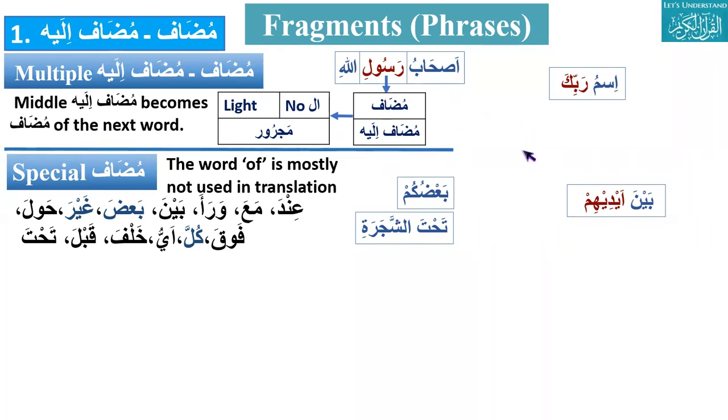All attached pronouns, like kitabuhu, Rabbuhu, Rabbuhum, Rabbuka, Rabbukum, Rabbuna, Rabbi, are all mudaf ilayh.